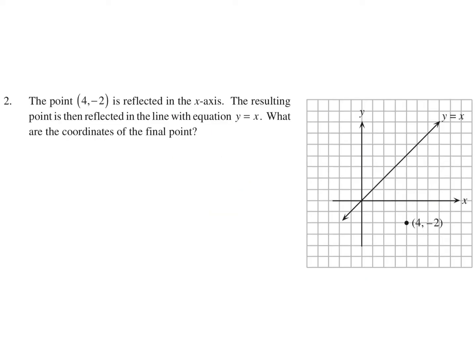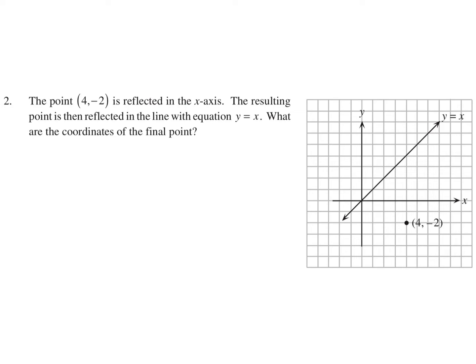The point (4, -2) is reflected in the x-axis. The resulting point is then reflected in the line with the equation y equals x. What are the coordinates of the final point? Okay, well, they've already labeled that point (4, -2). It's reflected in the x-axis. So the x-axis acts like a mirror, I guess.